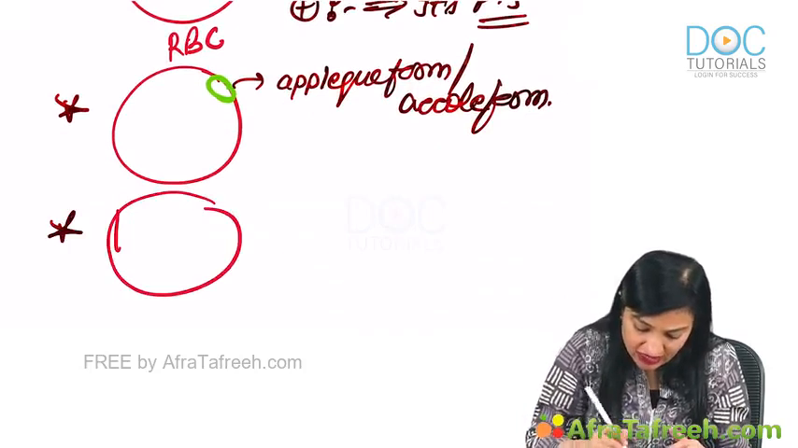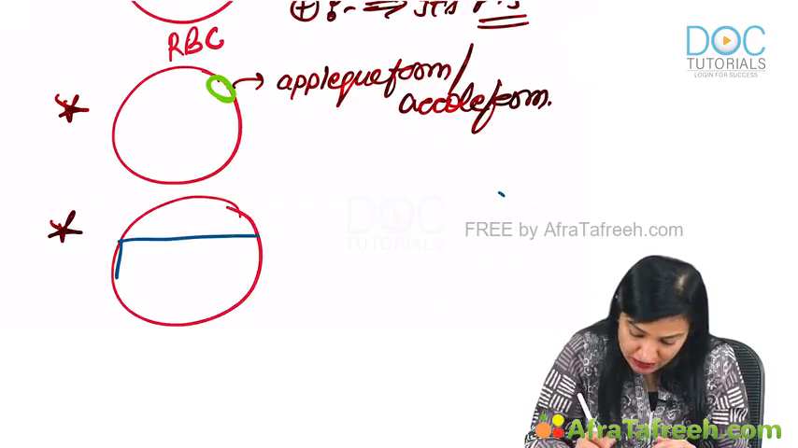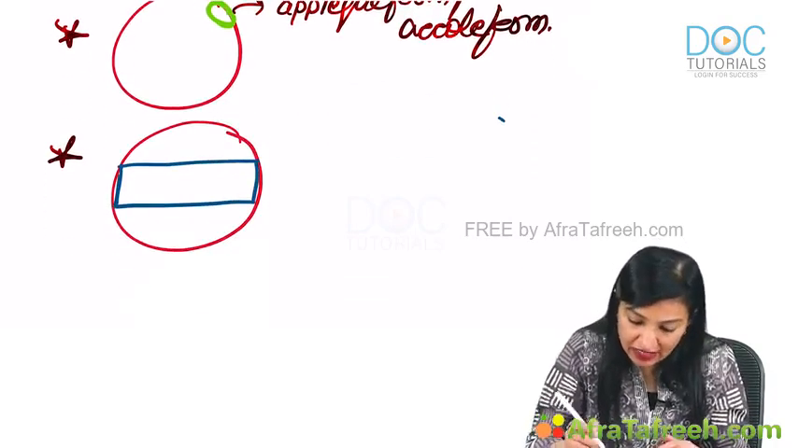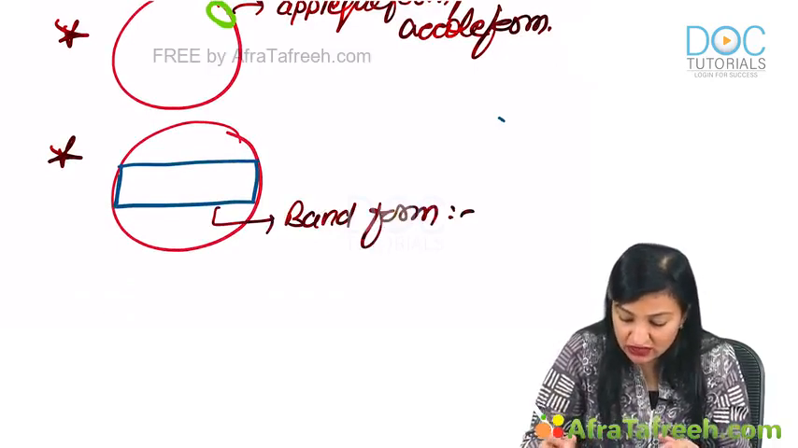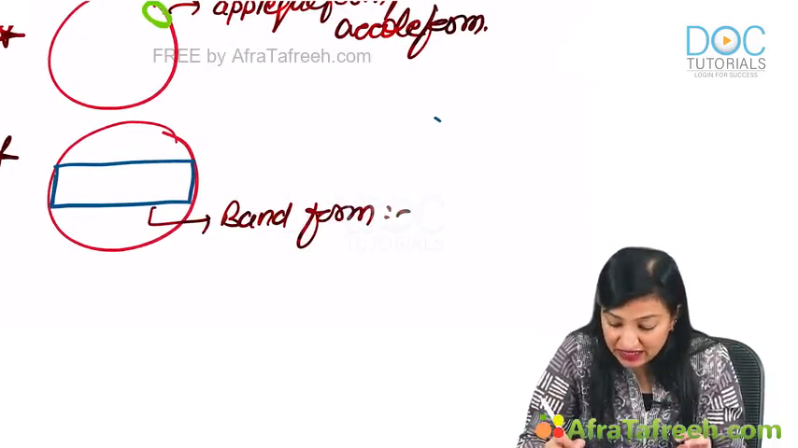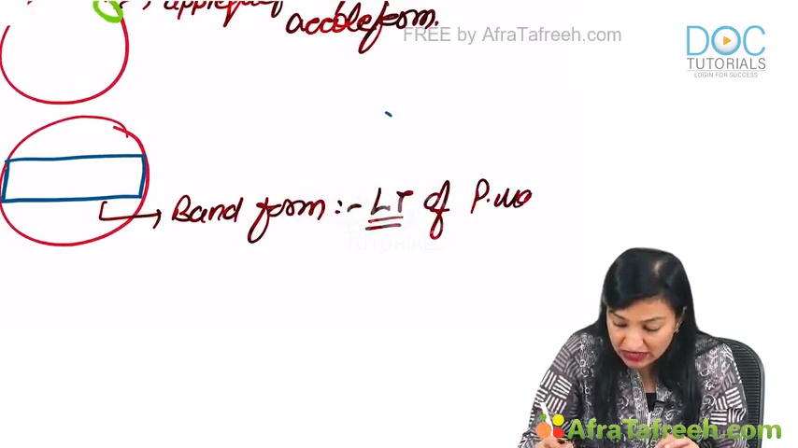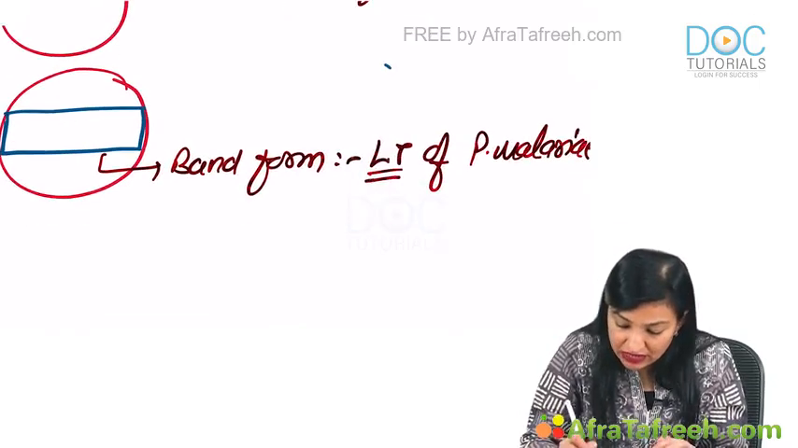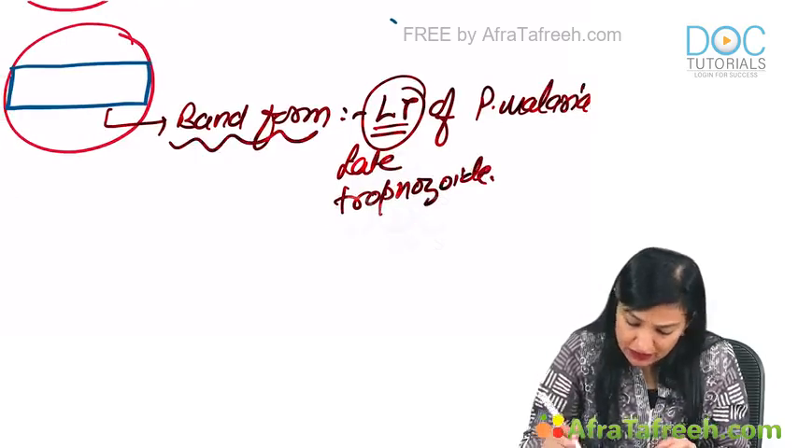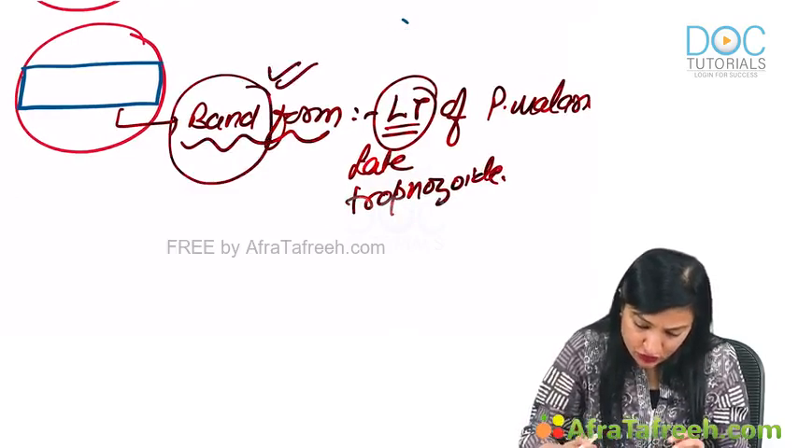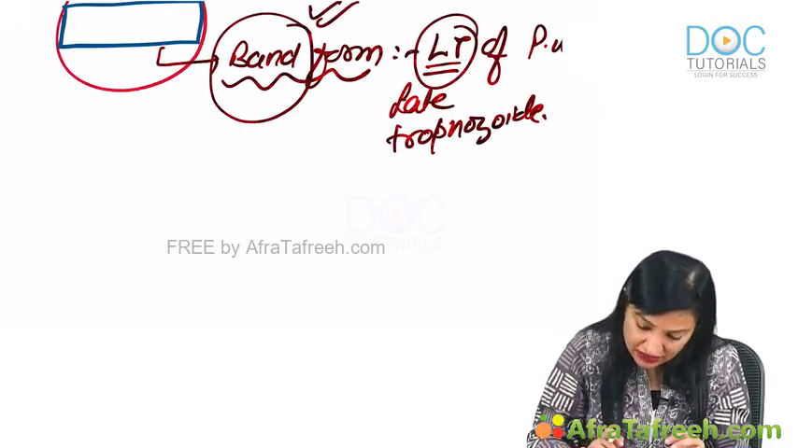Alright. If suppose you are able to appreciate this rectangular band-like structure in the infected RBC, this is called as what? Band form. What does this band form represent? It represents the LT or the late trophozoite of Plasmodium malariae. Okay, late trophozoite of Plasmodium malariae. So remember this. So this is about the peripheral blood smear, guys.